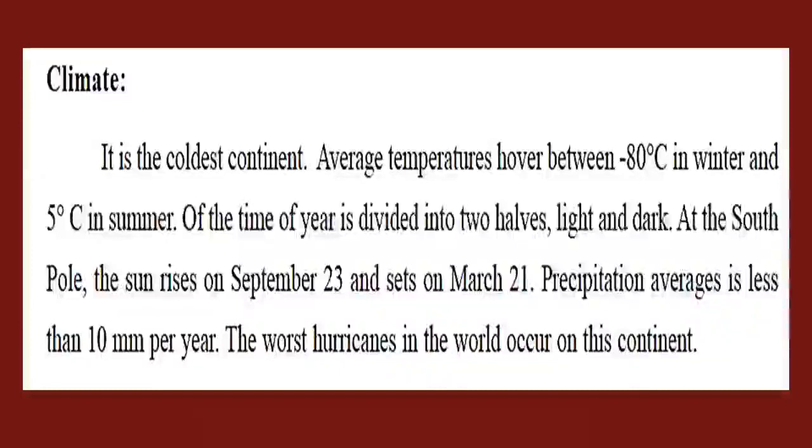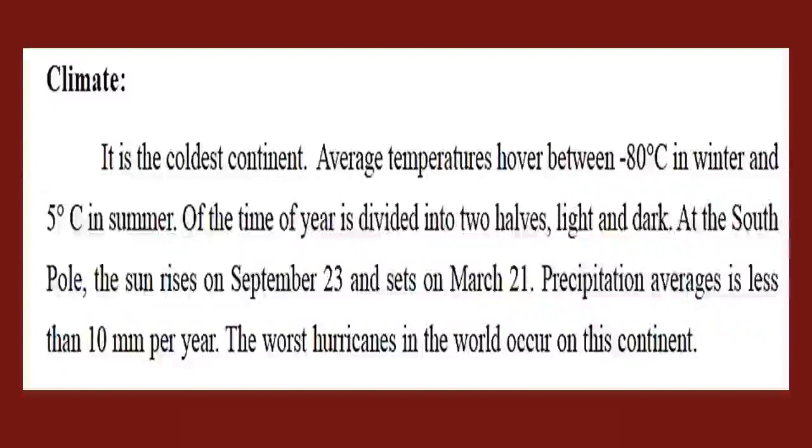Precipitation averages less than 10 millimeters per year, meaning almost no rainfall. But we can see the worst hurricanes in the world, the storms, the ice hurricanes we can see in this region.